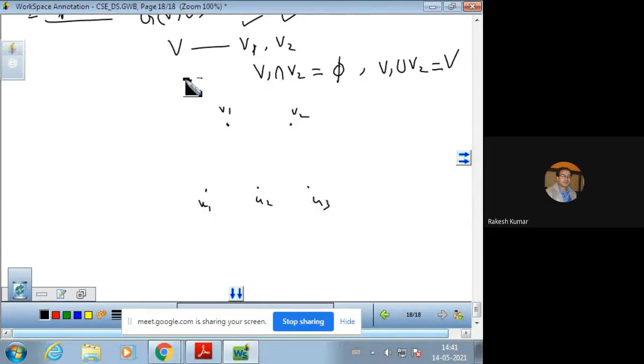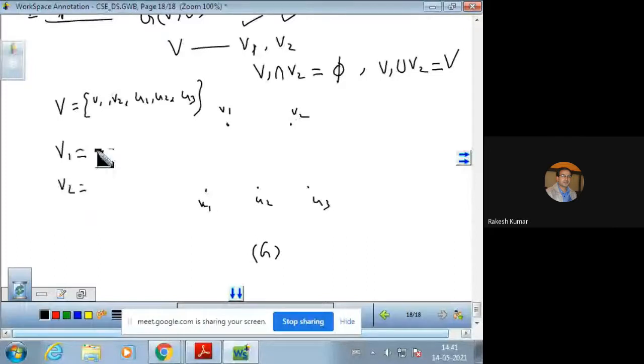Now, this is a simple graph G having vertices V1, V2, U1, U2, U3. Now it can be partitioned into V1 and V2. In V1 we have small v1, v2, and in V2 we have U1, U2 and U3.